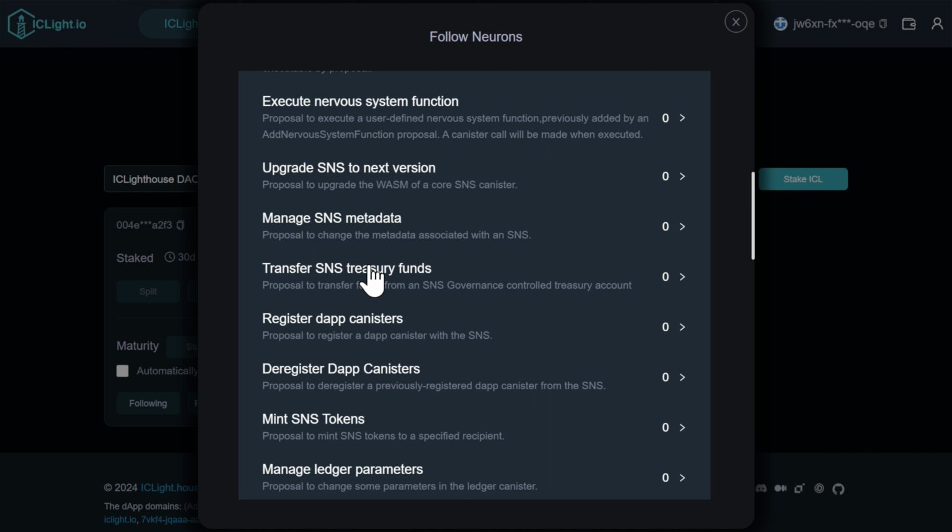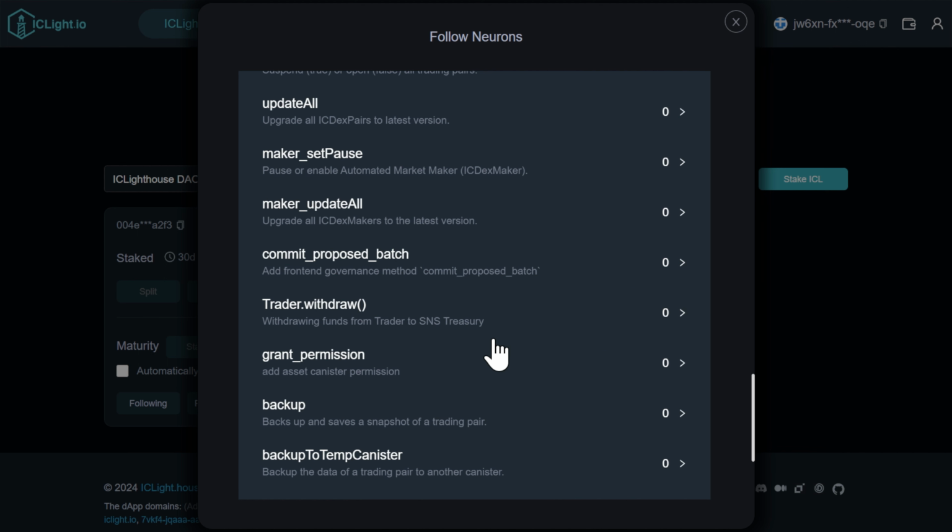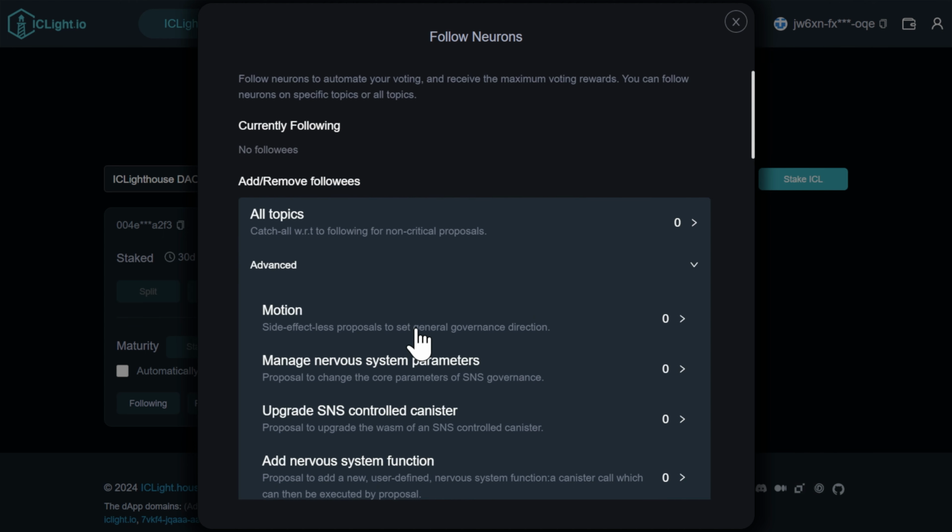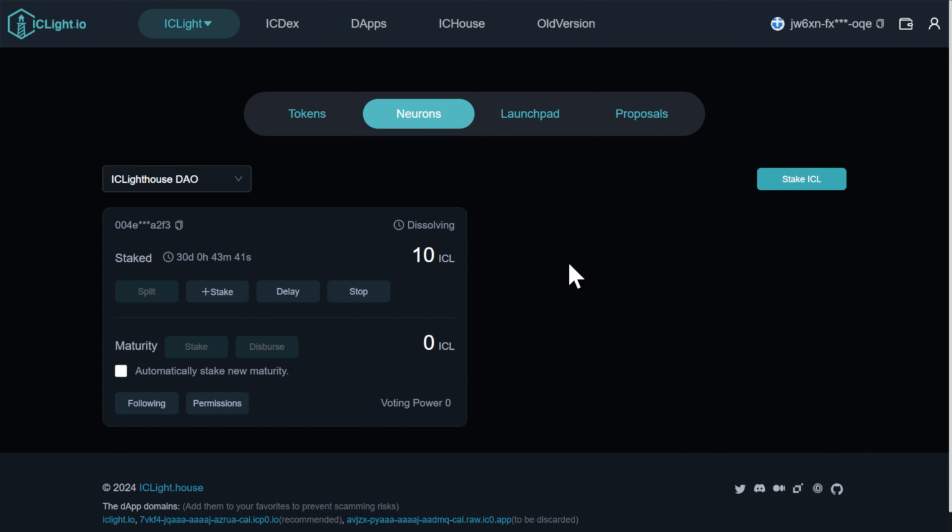These are careful considerations to make if you're planning to be active in any DAO, and taking this seriously could help to prevent malicious behavior by third parties or even a project's team. That being said, I'm going to show you exactly how you can view, sort, and vote on proposals, and how you can follow other neurons to ensure you maximize your rewards and keep your neuron active.